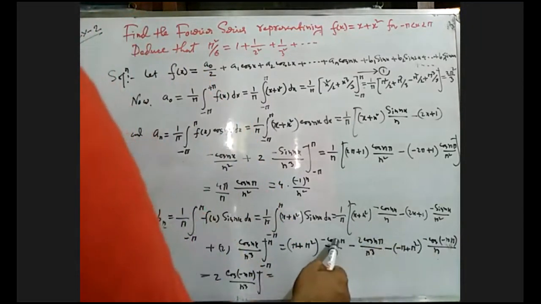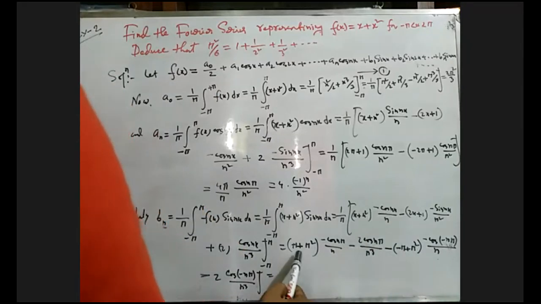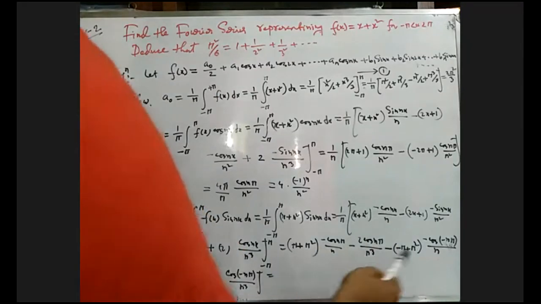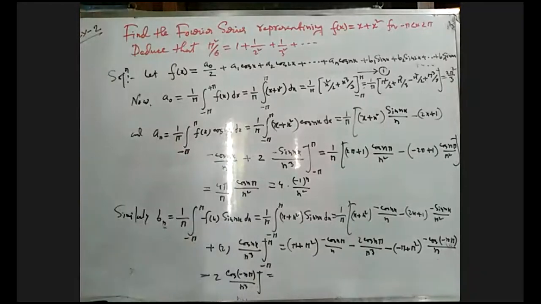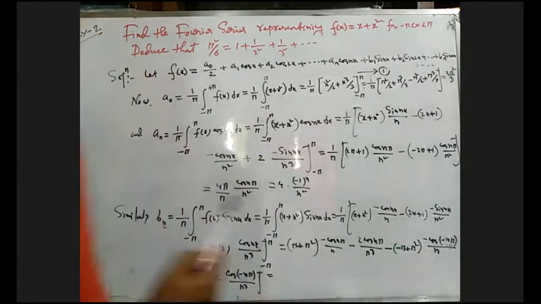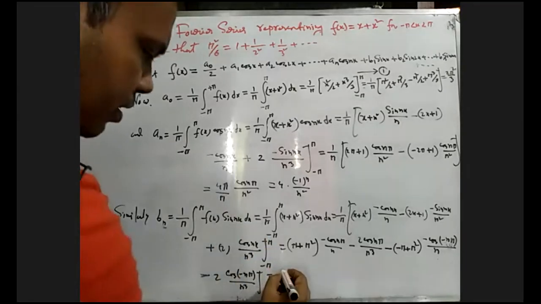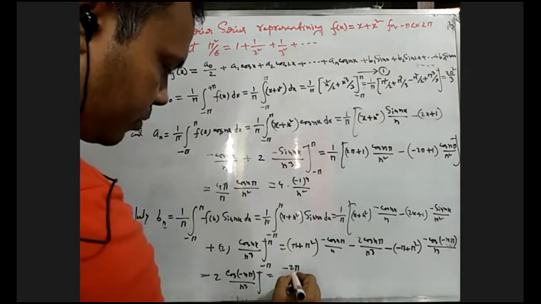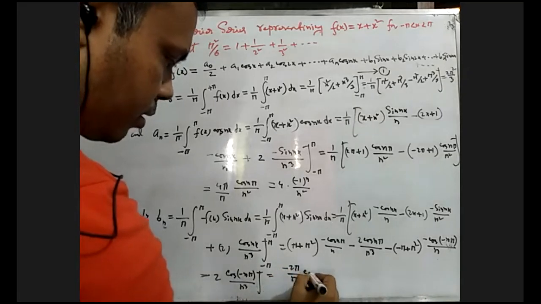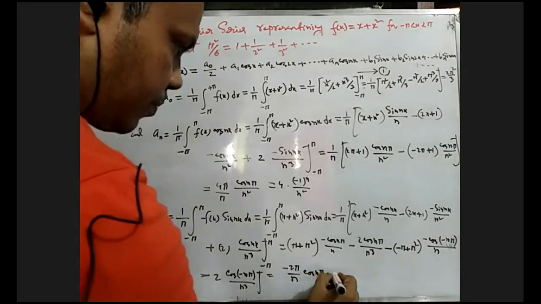So minus cos n pi will be common. Then we get pi square and pi square will be cancelled. So pi plus pi, what will be? Twice pi. So we get minus twice pi by n, minus twice pi by n cos n pi.